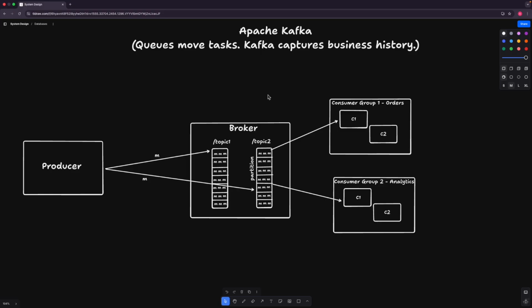For example, if we take an e-commerce application, when an order is placed, there will be a series of events that get triggered in the system, right? All the events need to be durable, need to be replayable, and should be able to be consumed by multiple consumers at the same time. All these features are provided by Apache Kafka.